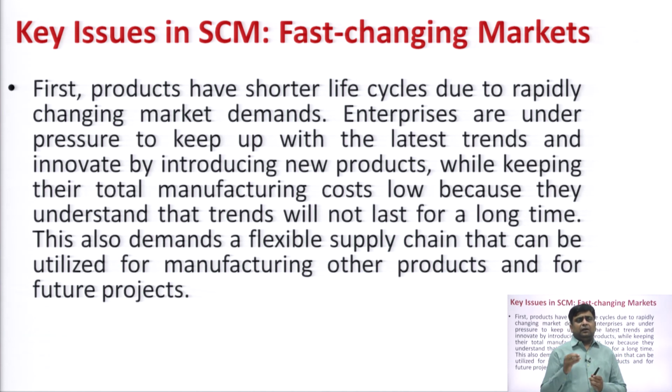Okay. So basically there is a huge change in market demands, means within a year or within 2 years the complete technology or the feature part has changed. So you need to focus on the shorter life cycle. Shorter life cycle means you need to create the product as fast as possible, means development time should be as less as possible. Enterprises are under pressure to keep up with the latest trend and innovate by introducing new products while keeping their total manufacturing cost low, because they understand that trend will not last for a long time.